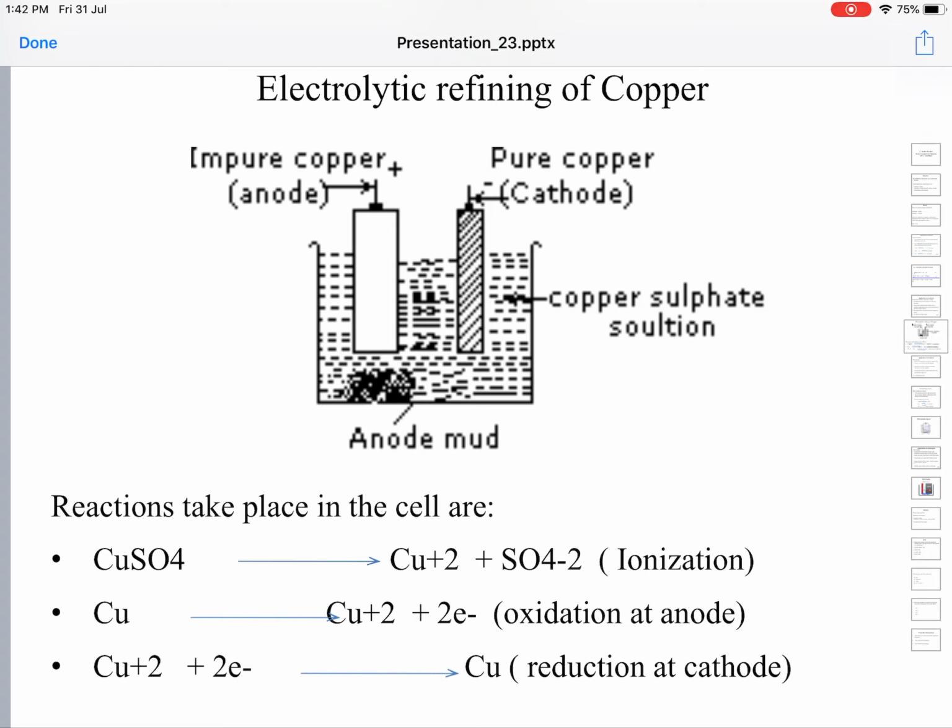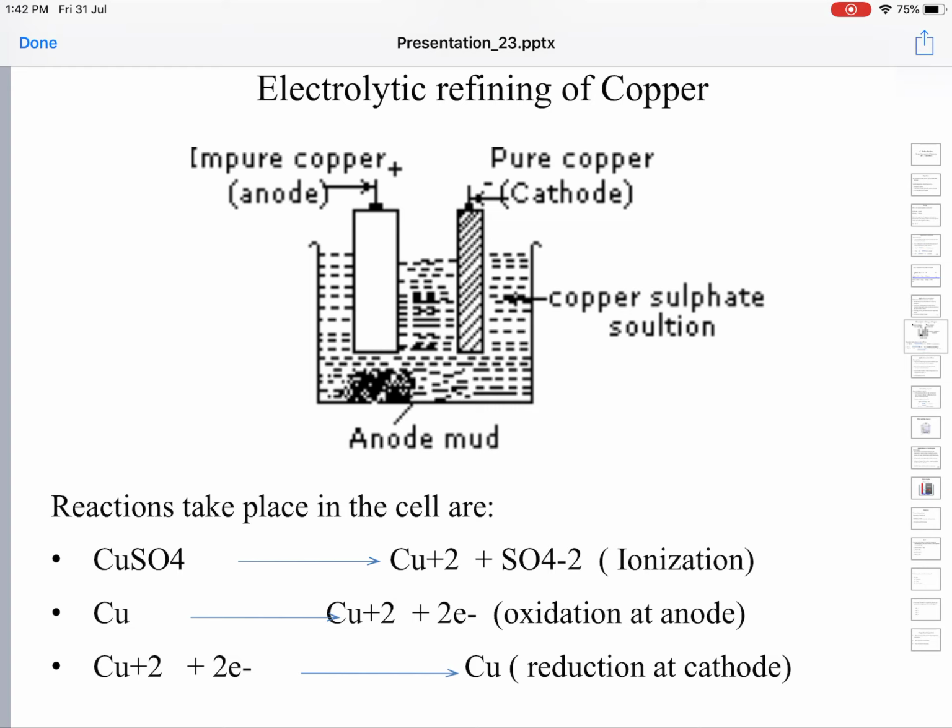A slight amount of sulfuric acid or hydrochloric acid is added to that, just a trace amount, to improve the electric conductivity. So the electrolyte is a slightly acidified copper sulfate solution.